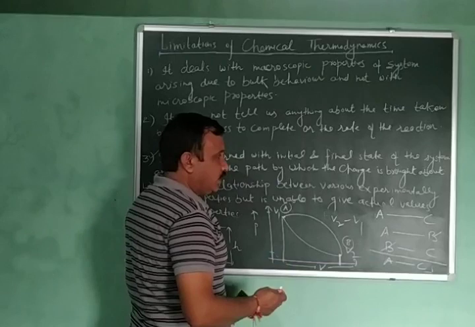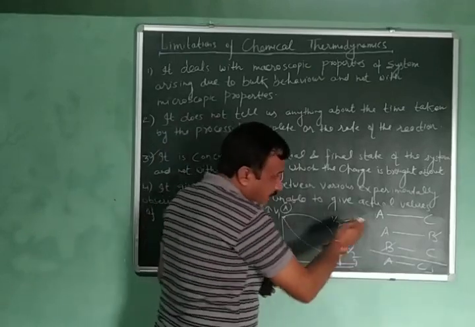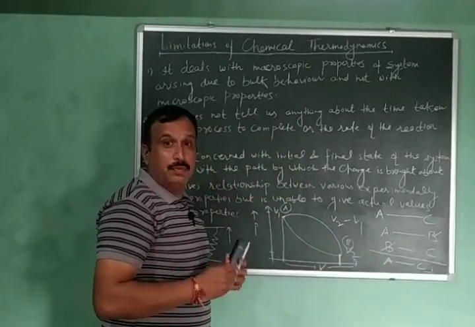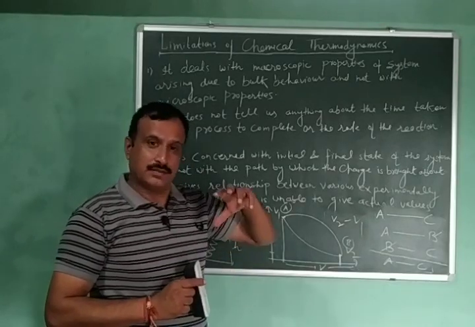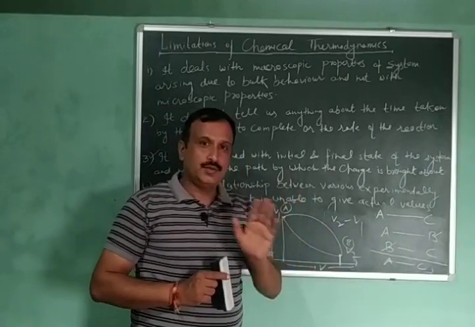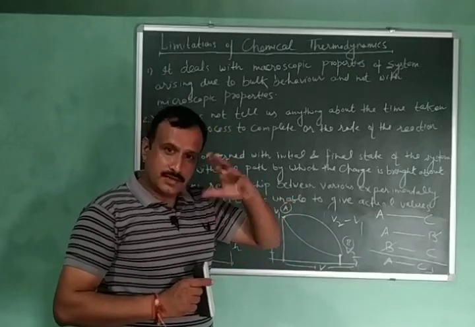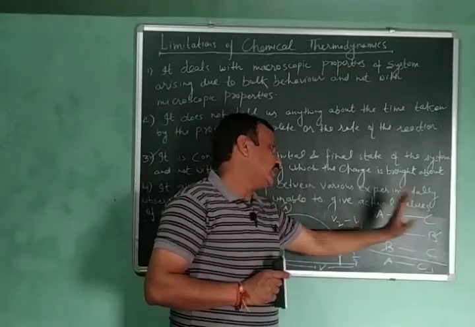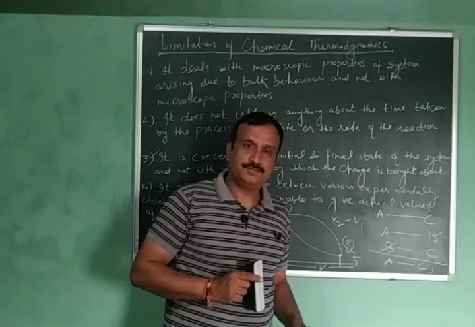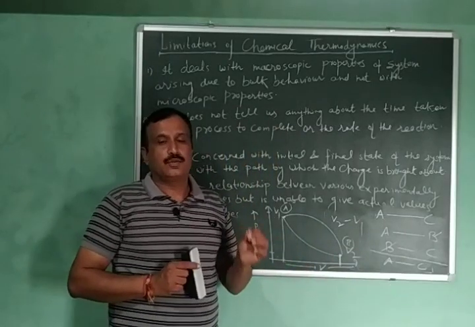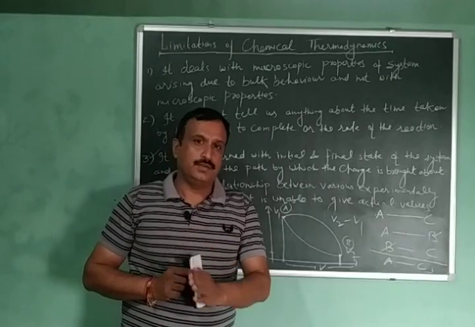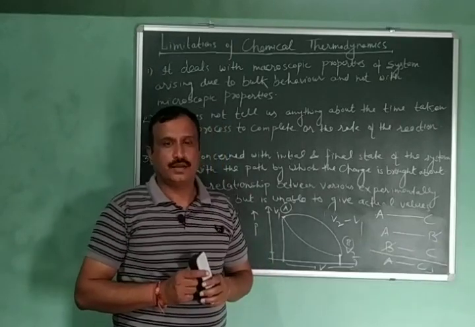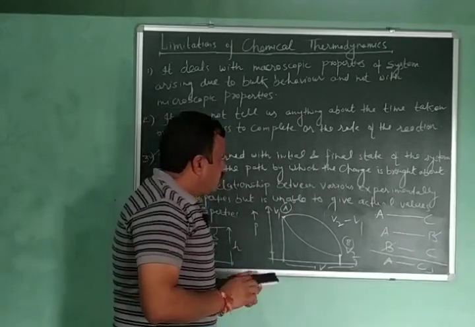So in chemistry, due consideration is given to the mechanism, the path by which the reaction takes place. But chemical thermodynamics has nothing to do with the path. It considers only the initial and the final state. So I can say that chemical thermodynamics does not give us an idea about the mechanism of a chemical reaction. Understood?